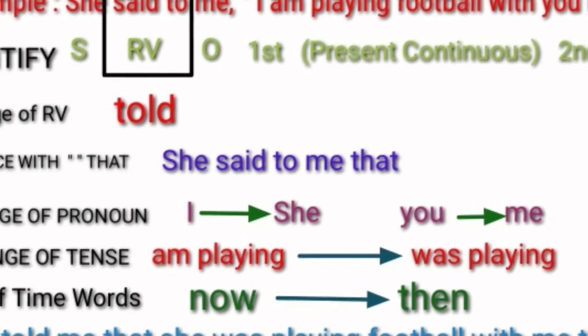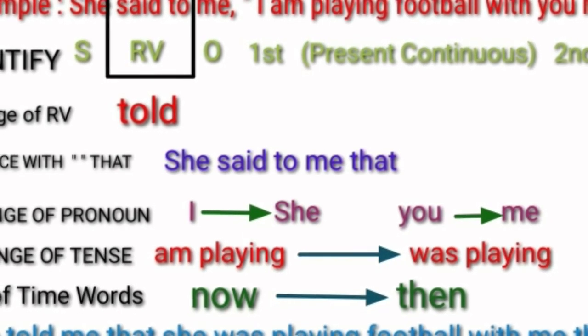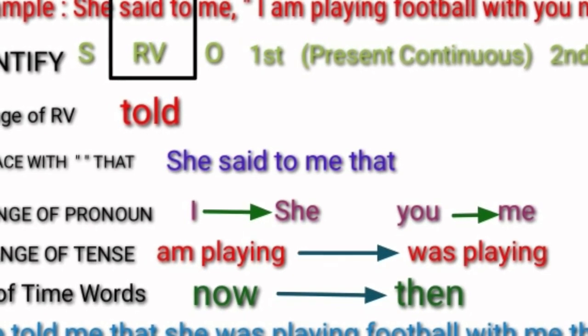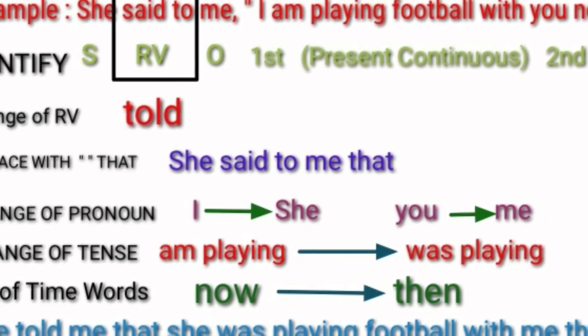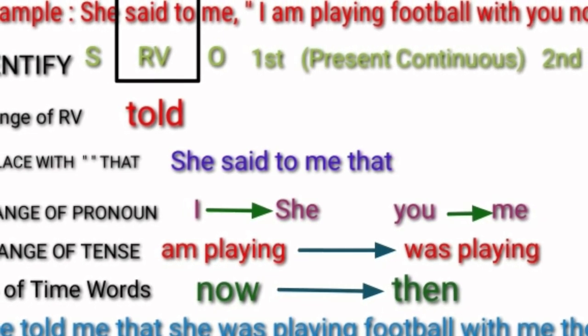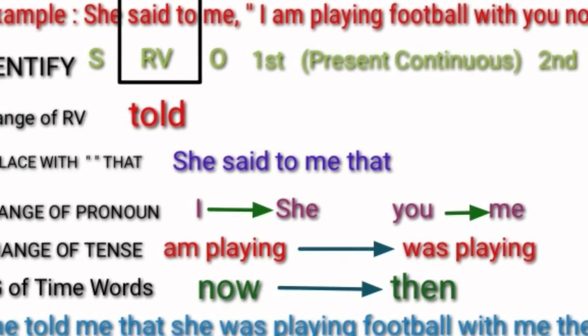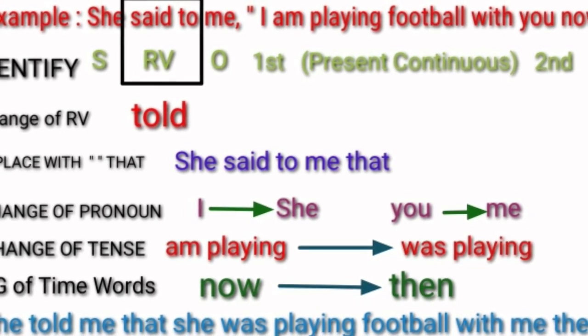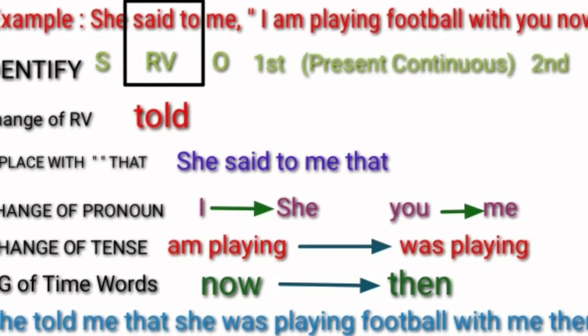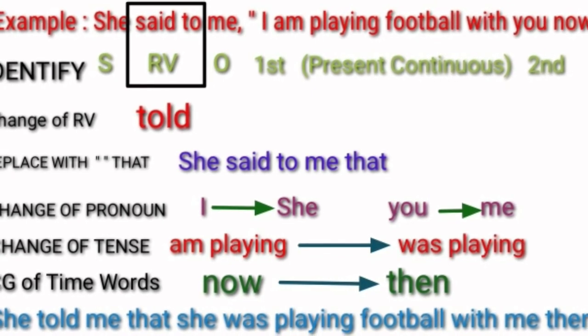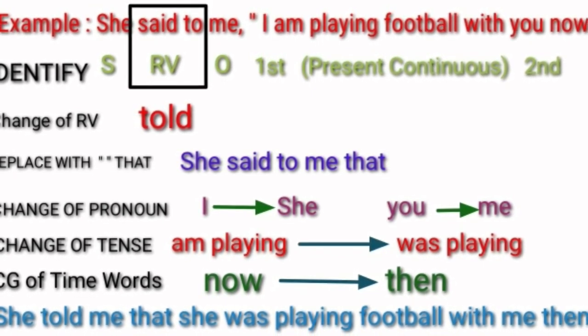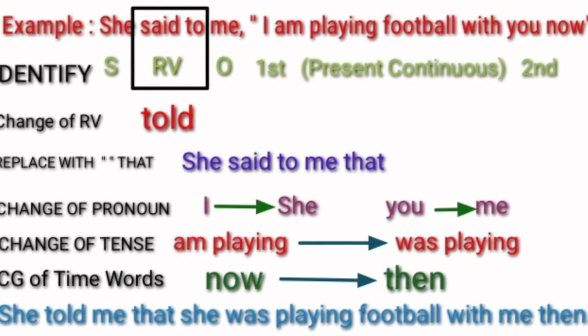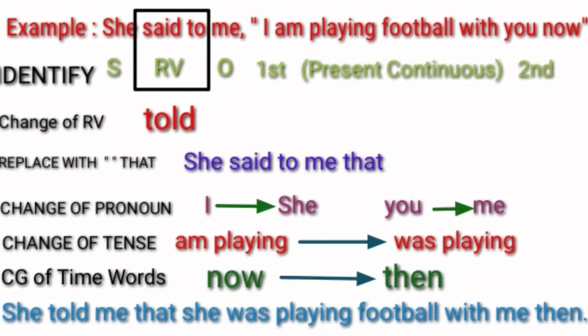Change the reporting verb, said to becomes told. Change with that. Change of pronoun: she instead of I, me instead of you. Change of tense: was playing instead of am playing. Change of time words: then instead of now. Changed into reported speech: She told me that she was playing football with me then.